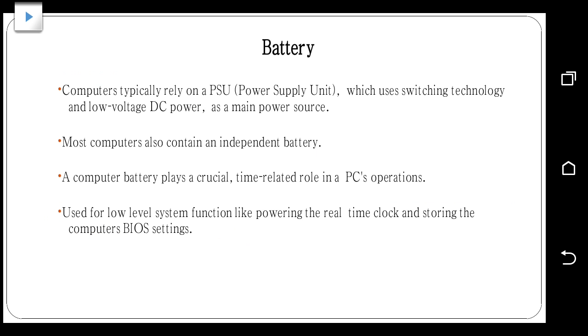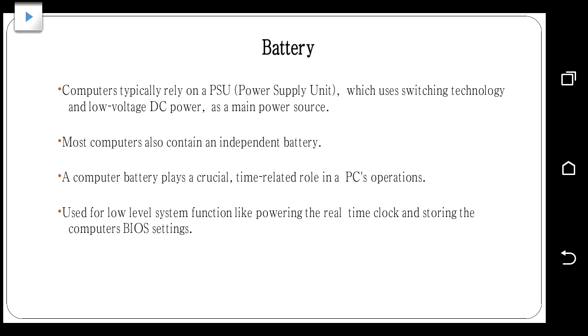Now we will see what is battery. A computer typically relies on the PSU, power supply unit. It is used for switching technology and low voltage DC power as the main power source. So it converts the analog power into digital power. It has a converter inside, and most computers also contain an independent battery. The battery will be there independently inside the computer.